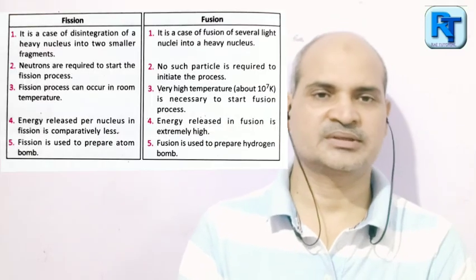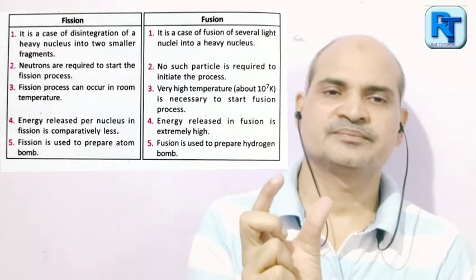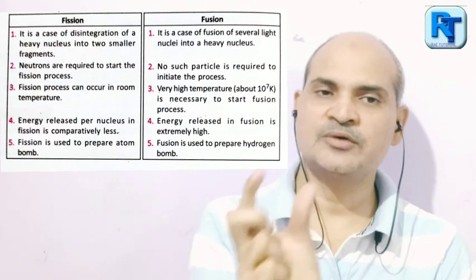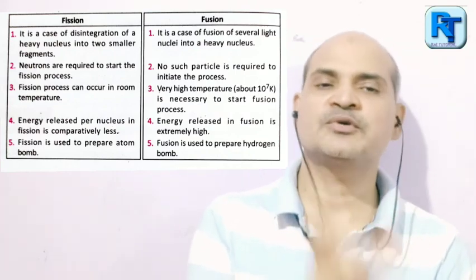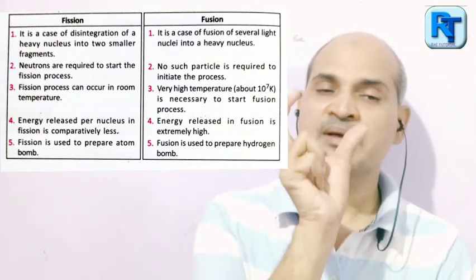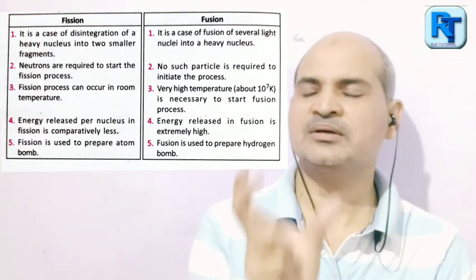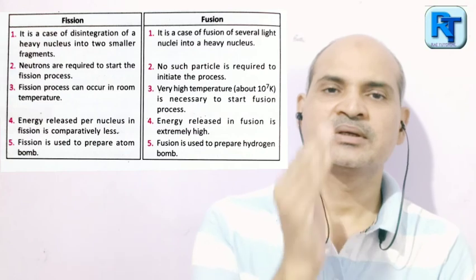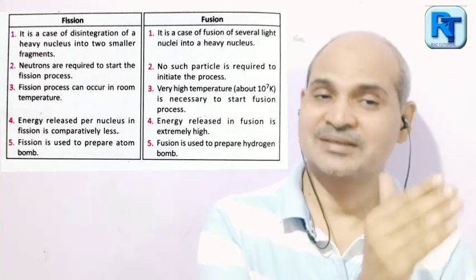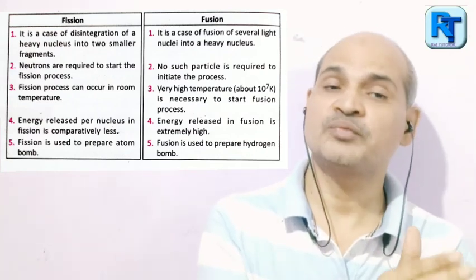What is the difference between a nuclear fusion reaction and a nuclear fission reaction? Nuclear fission means splitting a heavy nucleus into lighter nuclei. Nuclear fusion is joining two lighter nuclei to form a heavy nucleus. In a nuclear fission reaction, a small amount of energy is produced compared to fusion.